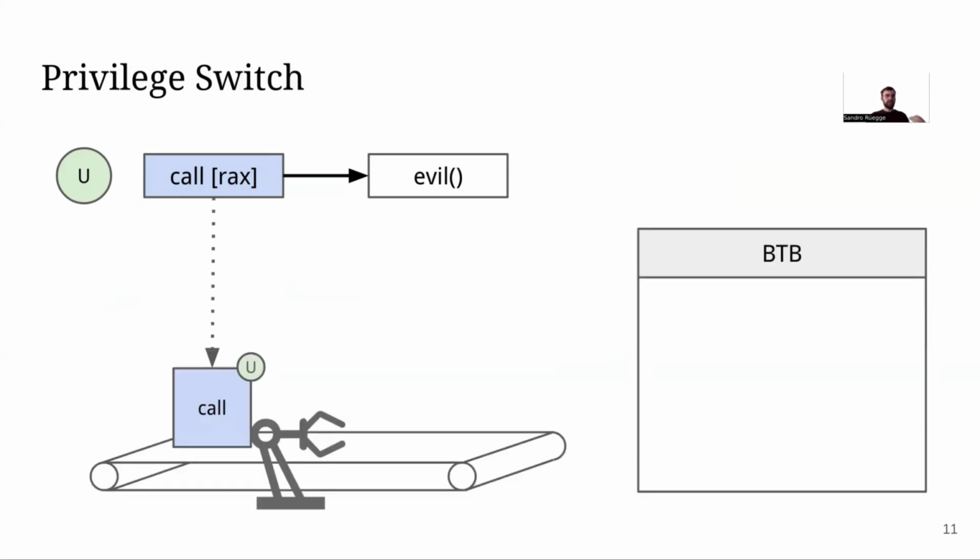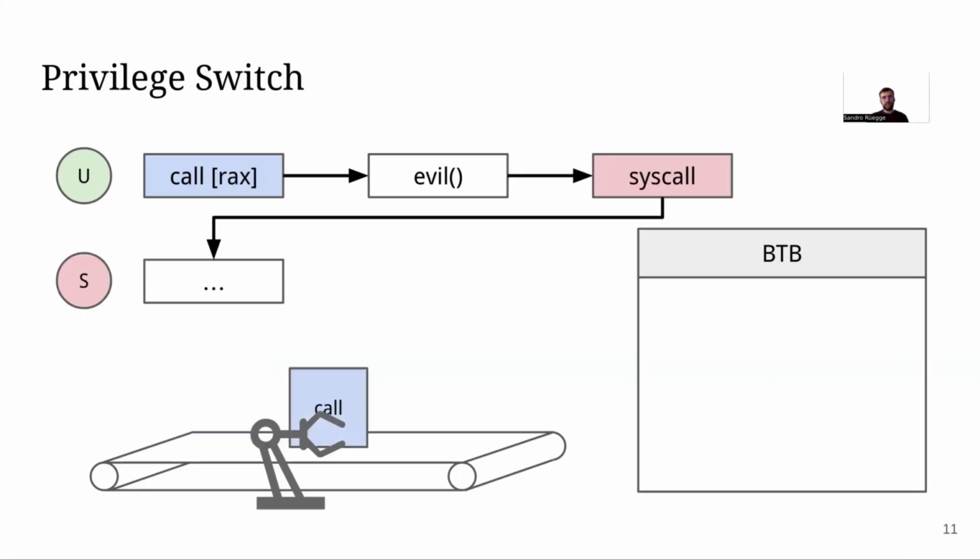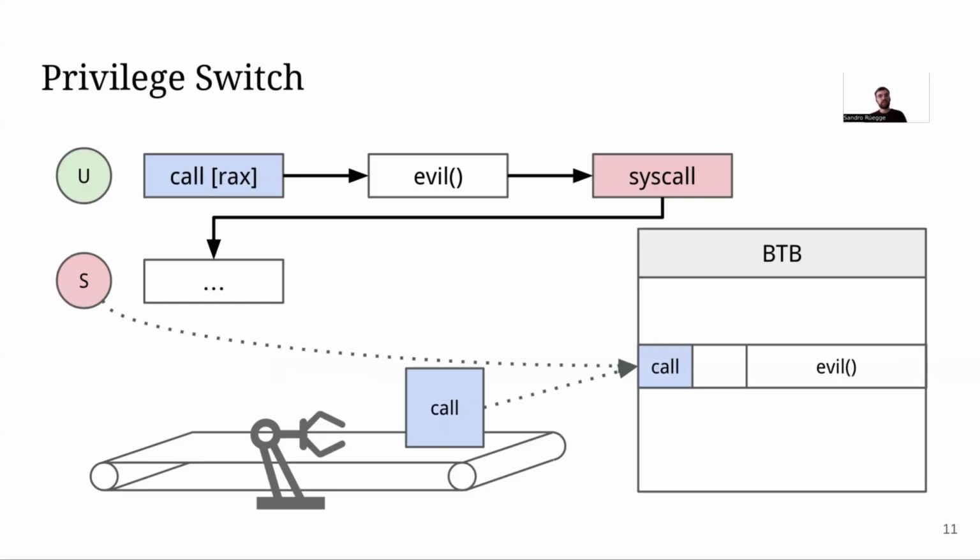We think what might be happening here is that this prediction, while it is being assembled, somehow forgets to track the current privilege level. And when it finally reaches the end of the assembly line, the processor has already switched, due to the system call, to the new privilege, and when the prediction is inserted, it actually takes the current privilege level instead of the one of the branch where it originates from.